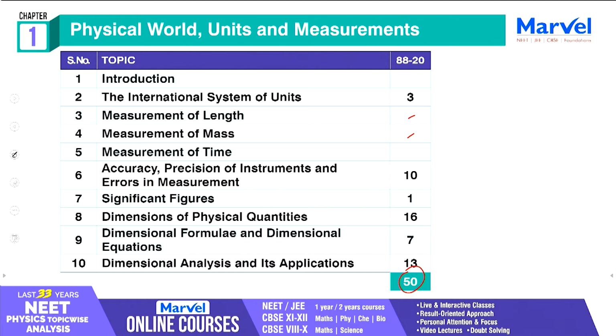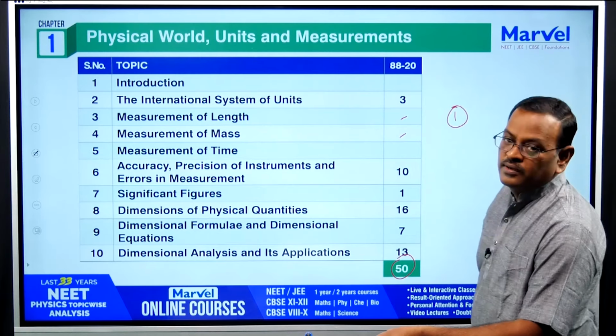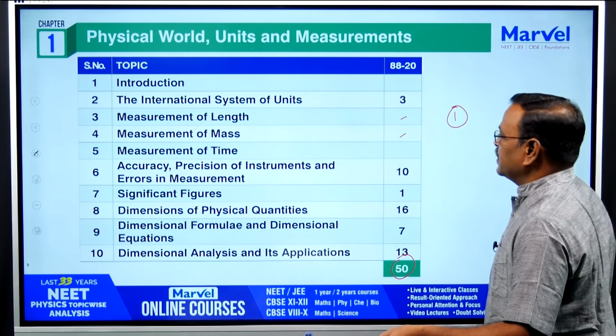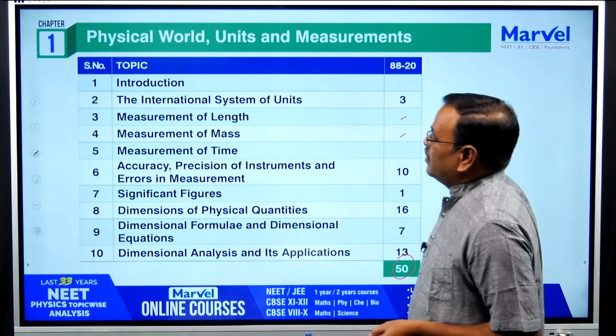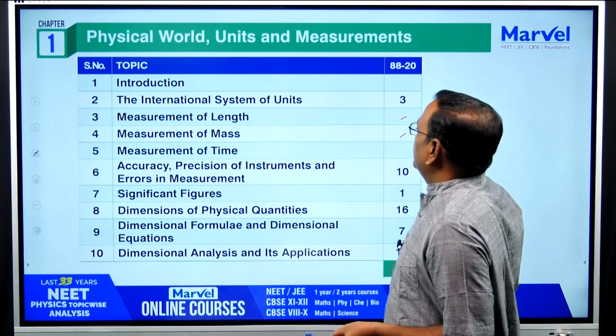There are 10 topics. Give equal importance to all the topics, even though they are not important from the examination point of view, but go through all of them because this is a fundamental foundation for the remaining topics. So you can expect one question from this chapter. Out of 45 you can expect one question from physical world. Physical world they won't ask, they will ask only in units and measurements.